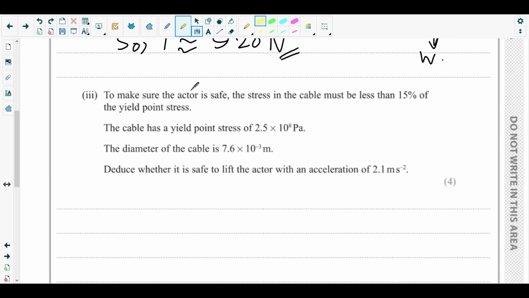Okay, next is part B3. Here the question says, to make sure the actor is safe, the stress in the cable must be less than 15% of the yield point stress. The cable has a yield point stress of 2.5 times 10 to the power 8 Pascal. The diameter of the cable is 7.6 times 10 to the power minus 3 meter. Deduce whether it is safe to lift the actor with an acceleration of 2.1 meter per second squared. So as the actor is accelerated at that rate, the tension in the cable, how much is it?